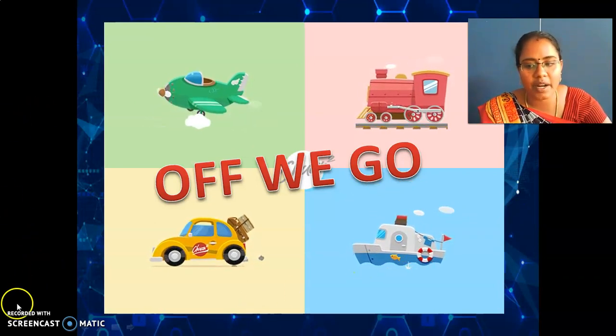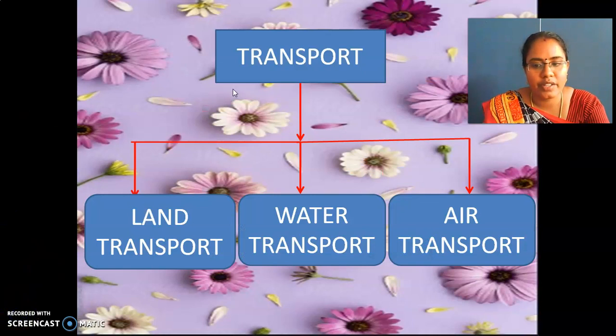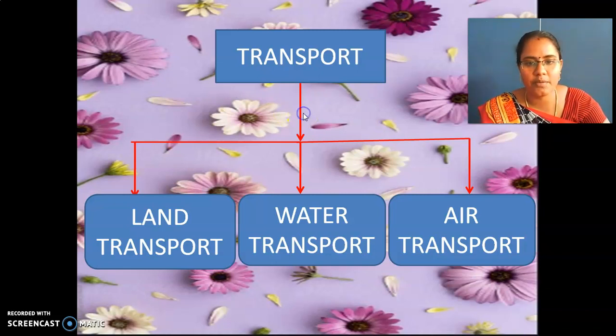Are you clear in this, my dear children? Transport is divided into three categories, that is land transport, water transport and air transport. Are you clear? Yes, very good. Shall we move on to the next one?